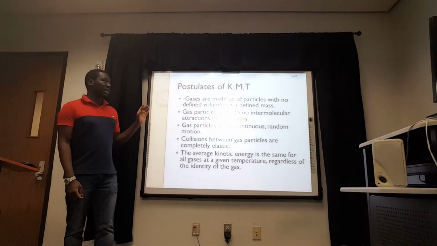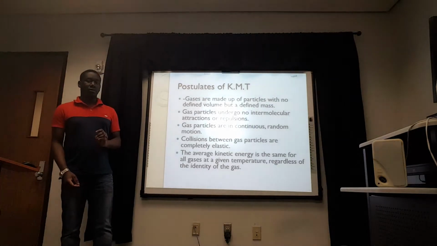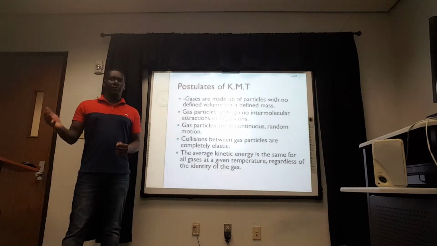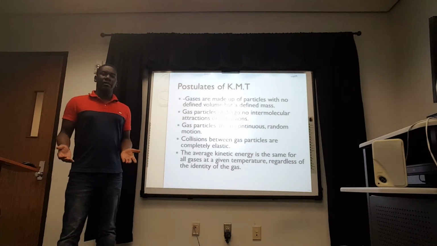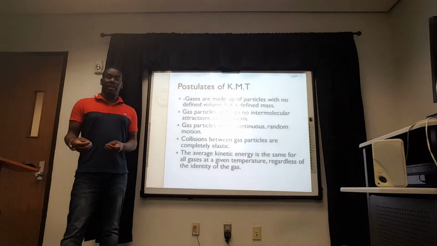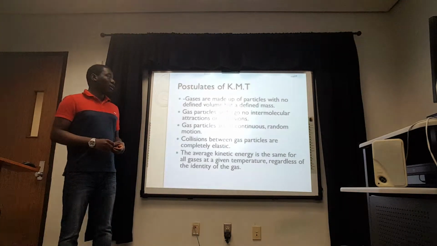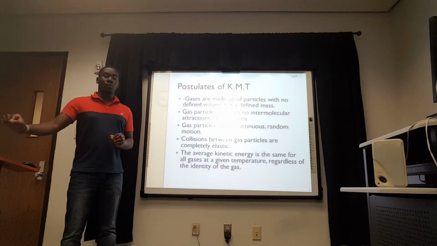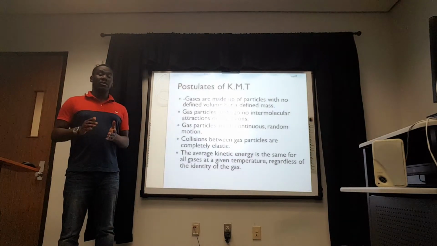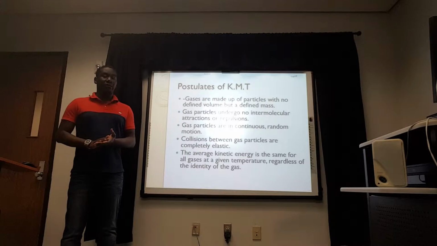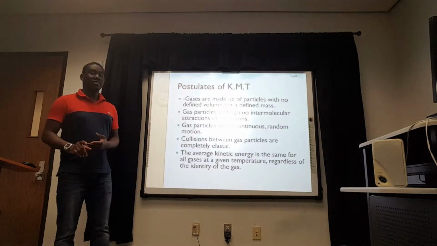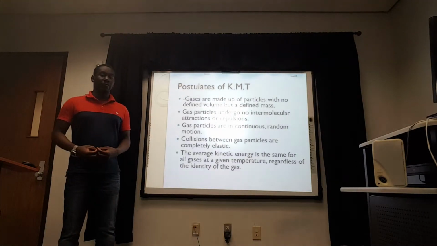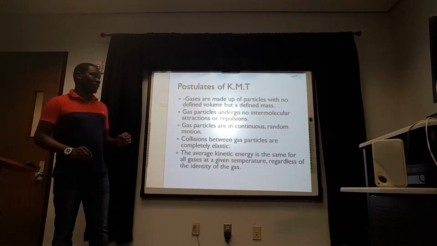The first assumption is that the gas is made up of particles with no defined volume but with a defined mass. You might begin to stop and be like, wait, how can something have a mass and not have a volume, right? But while you're stopping and having concern about that is true, gas molecules are so small that the space between one gas molecule and the next one is so large that it is safe to assume, that's why they're called assumptions, that they don't have a volume but they have a mass. So you're right in stopping and thinking that how can something have a mass and not have a volume? But with those assumptions that we make, it's safe to assume that they have no defined volume.